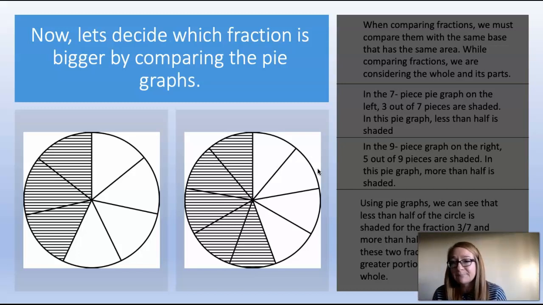In the 7-piece pie graph on the left, 3 out of the 7 pieces are shaded. In this pie graph, less than half is shaded. We can see that clearly. In the 9-piece graph on the right, 5 out of the 9 pieces are shaded. In this pie graph, more than half is shaded. Using pie graphs, we can see that less than half of the circle is shaded for the fraction 3/7 and more than half is shaded in 5/9. In these two fractions, 5/9 takes up a greater portion of the same whole.